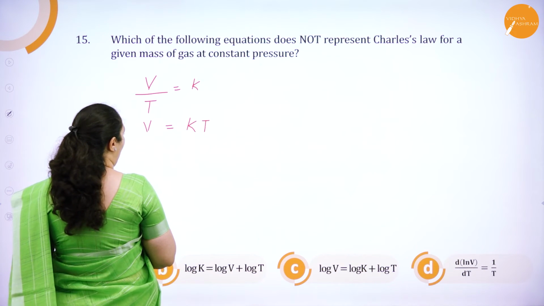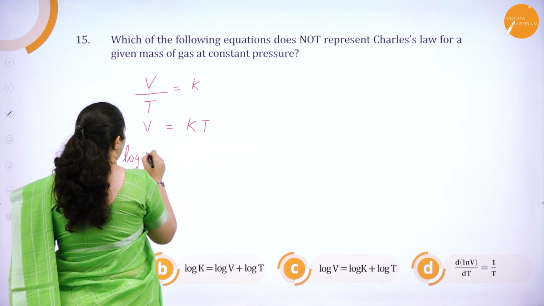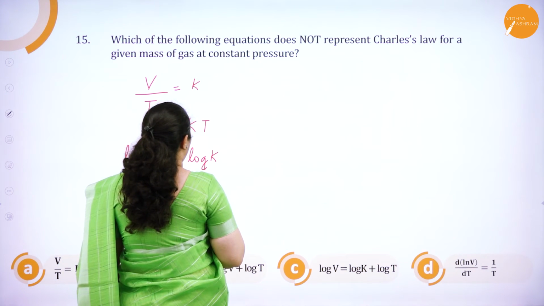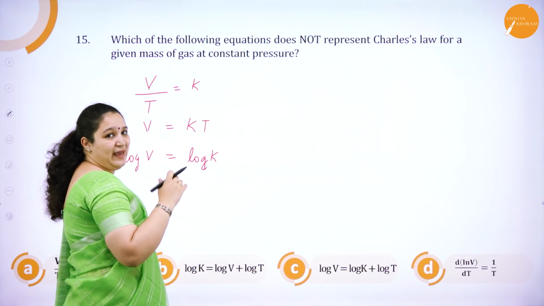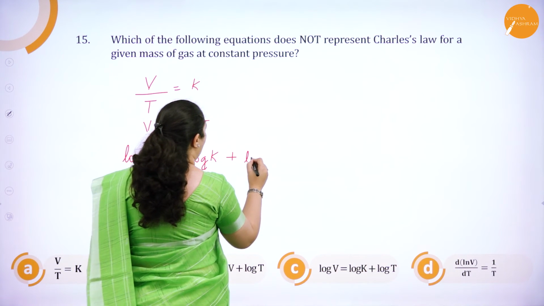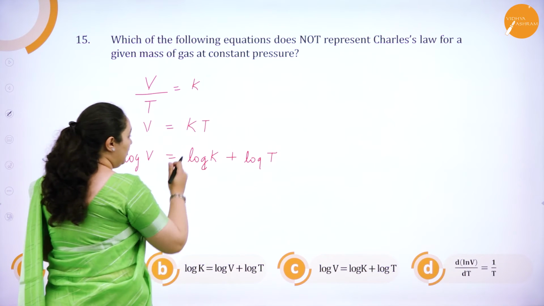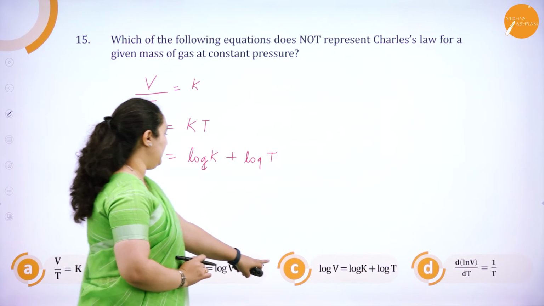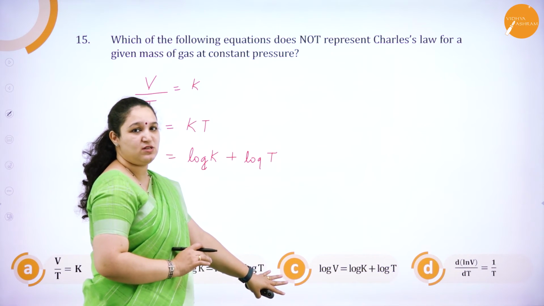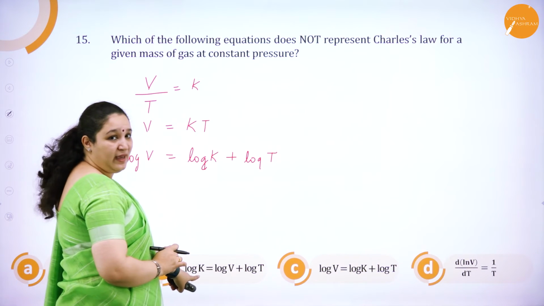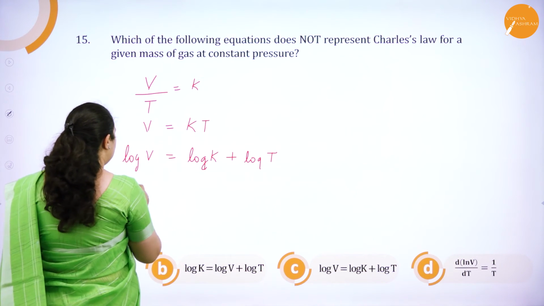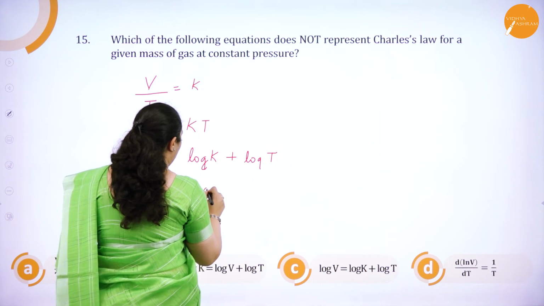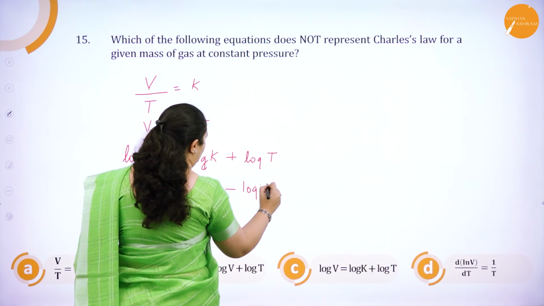Correct. I can apply log to this equation. I'll get log V is equal to log K. Log A into B is log A plus log B. So I can write it as log T. Now I'll just rearrange this. So this equation you can see is exactly option C. Option C also is right. Now I'll rearrange this because log K is there on the left hand side. I'll just write in that format. Log K is equal to log V minus log T.